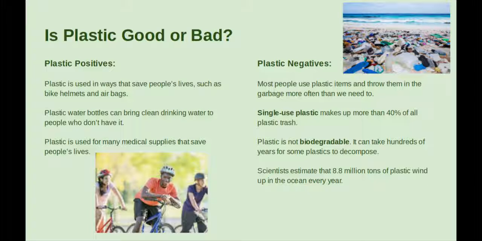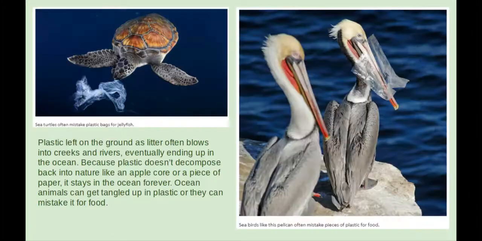The negatives of plastics are that most people use plastic items and throw them in garbage more often than we need to. Single-use plastic makes up more than 40% of all plastic trash. Because plastic is not biodegradable, it can take hundreds of years or even longer for some plastics to decompose. Scientists estimate that 8.8 million tons of plastic wind up in the ocean every year.